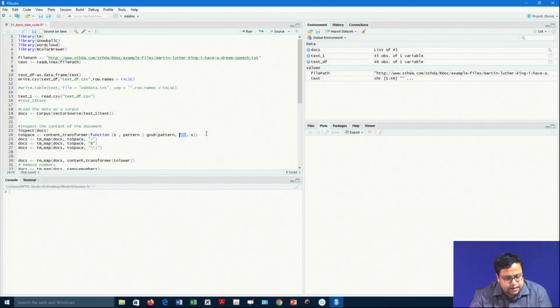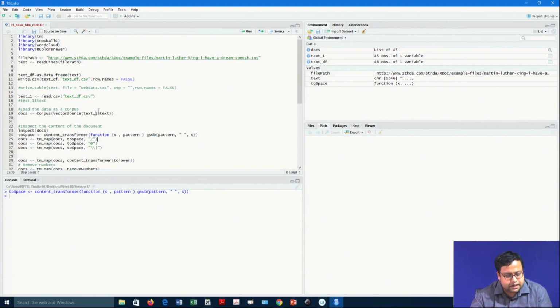For example, this is just a function that we have written. Let us say I am writing tm_map, then docs, toSpace, and then this. Whenever this particular sign comes up, it will use this toSpace function and convert it.